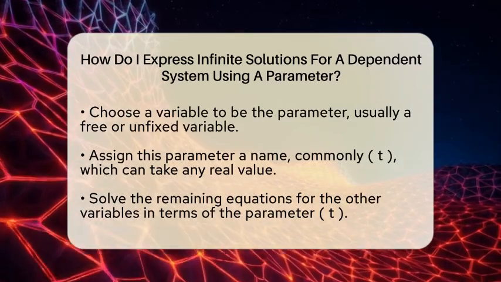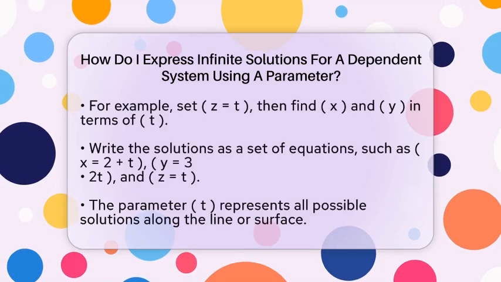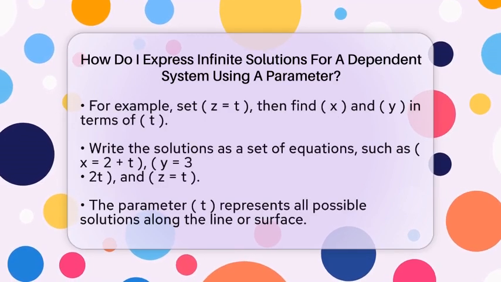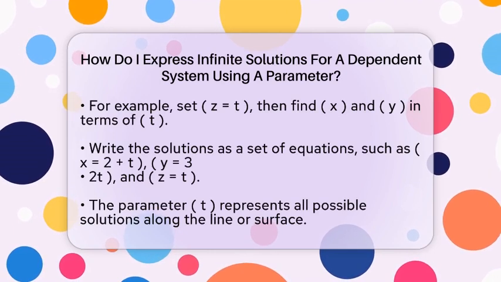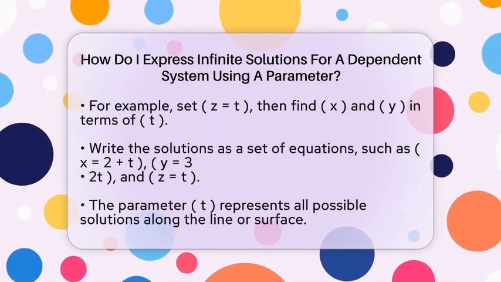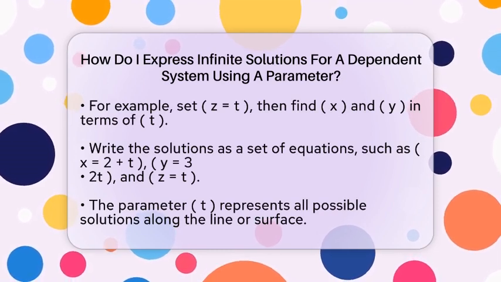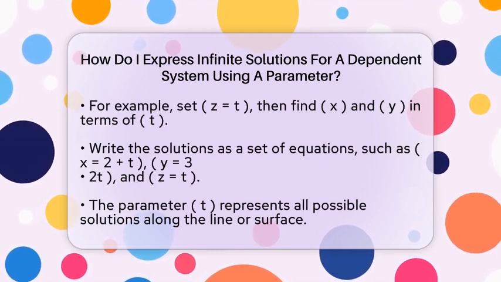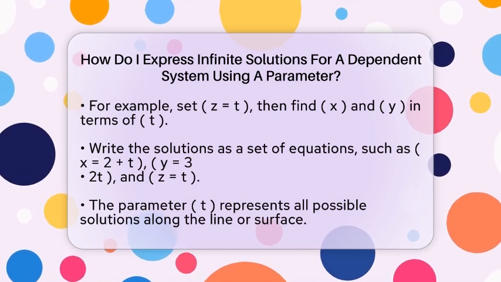Once you do that, you can write the entire solution as a set of equations like x equals 2 plus t, y equals 3 minus t, and z equals t. This shows that for every value of t, you get a different solution, and all solutions are captured in this parametric form. This approach makes it easy to understand the whole set of solutions.